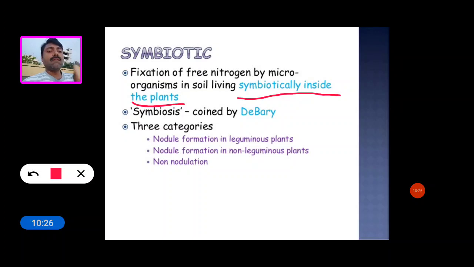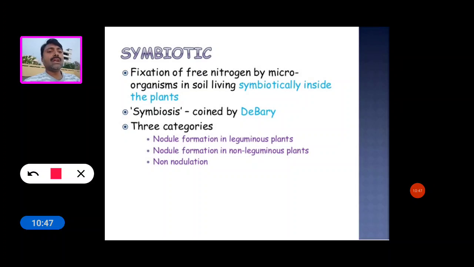The word symbiosis was coined by the scientist D. Bary.